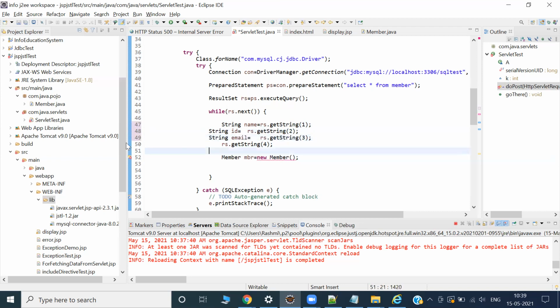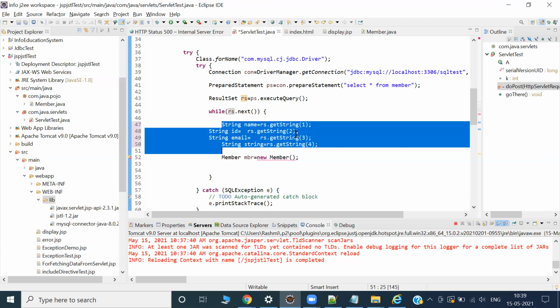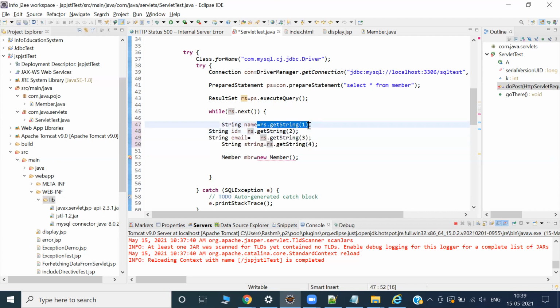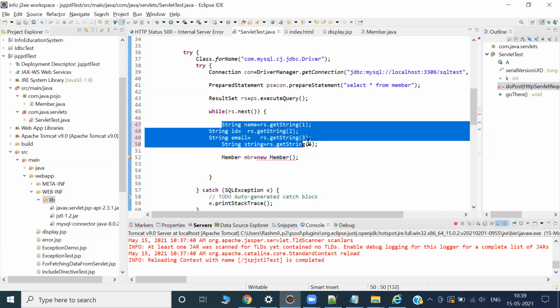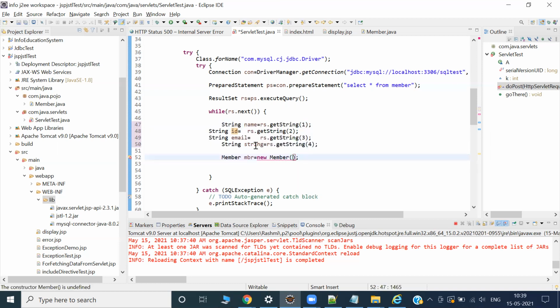String country. Understand? Maybe some of you may not be understanding at this point of time. Okay, this all I'm getting 100%. I'm getting this data from the database, and I'm storing it as a string value for the first iteration. First name will come, first ID will come. It is the first batch, and this first batch I can put into the member object, right?